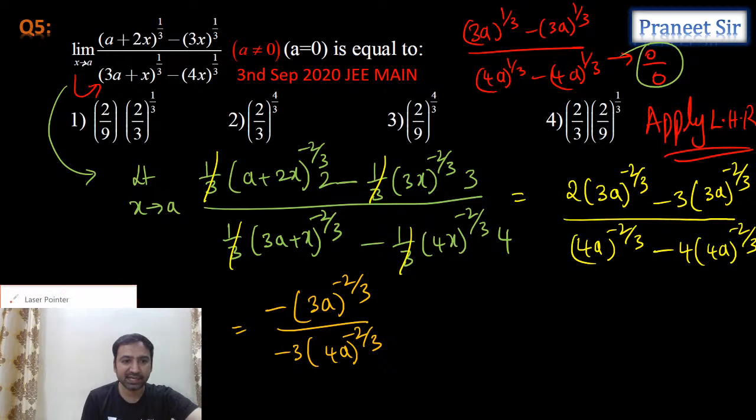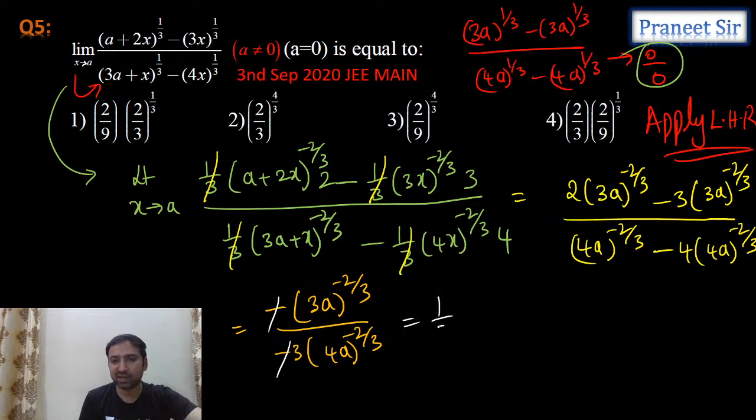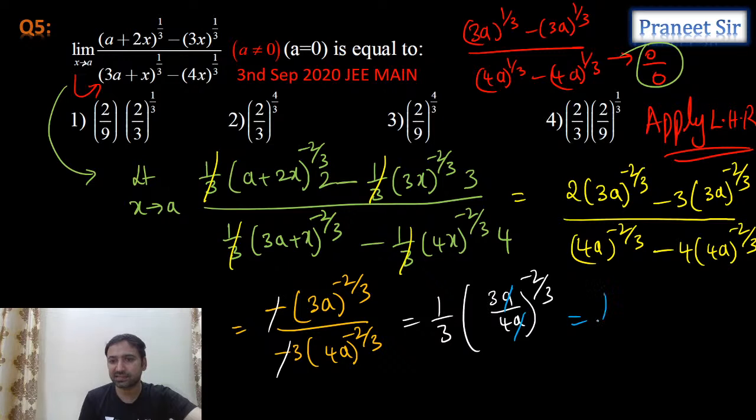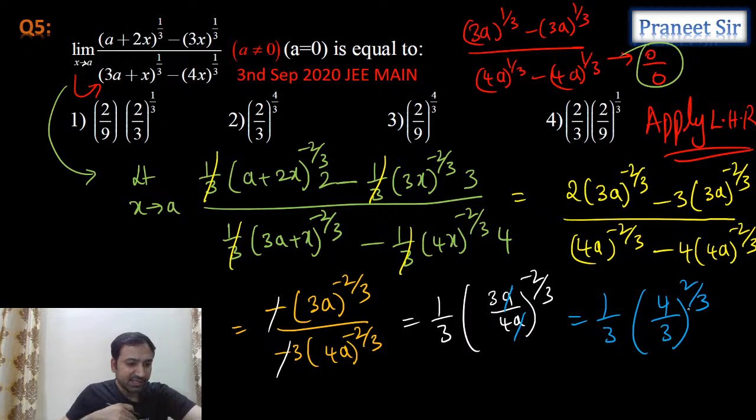And minus gets cancelled. Finally what we get? 1 by 3 into, can I write it as (3a by 4a) whole power minus 2 by 3? And a gets cancelled. Yes, it is getting cancelled. And 1 by 3 into, can I write it as (4 by 3) whole power 2 by 3? Yes, that's it, guys. This is the answer.